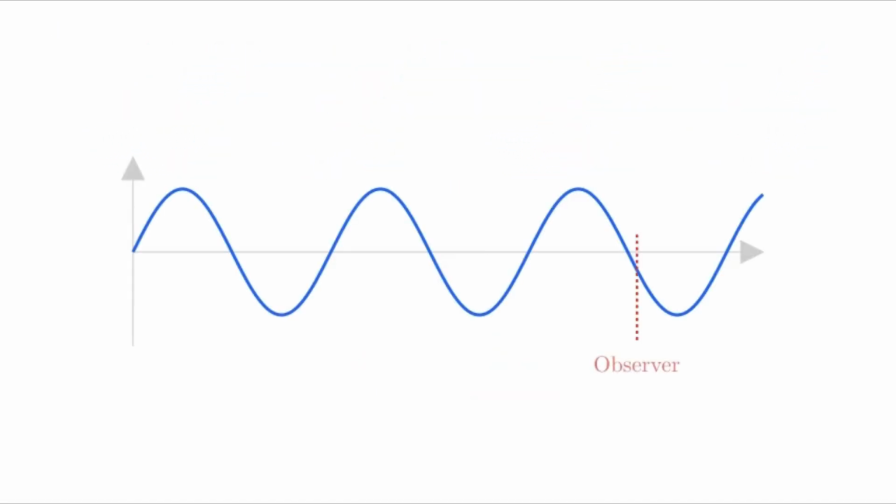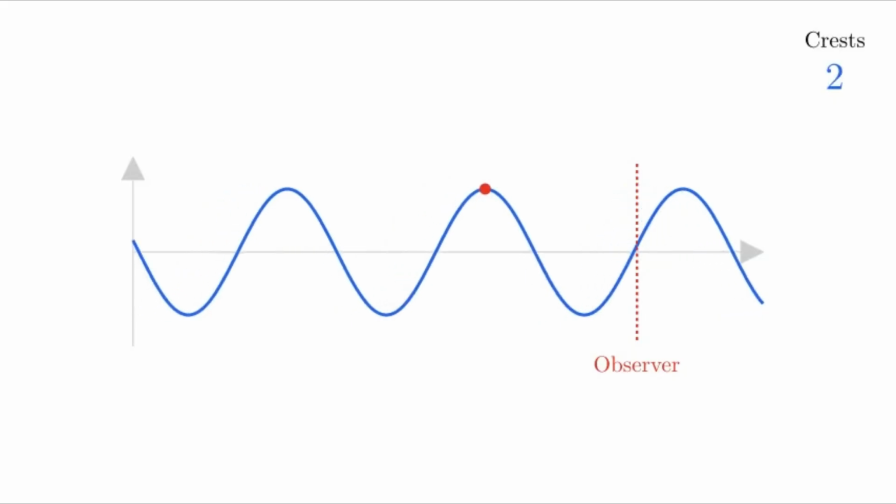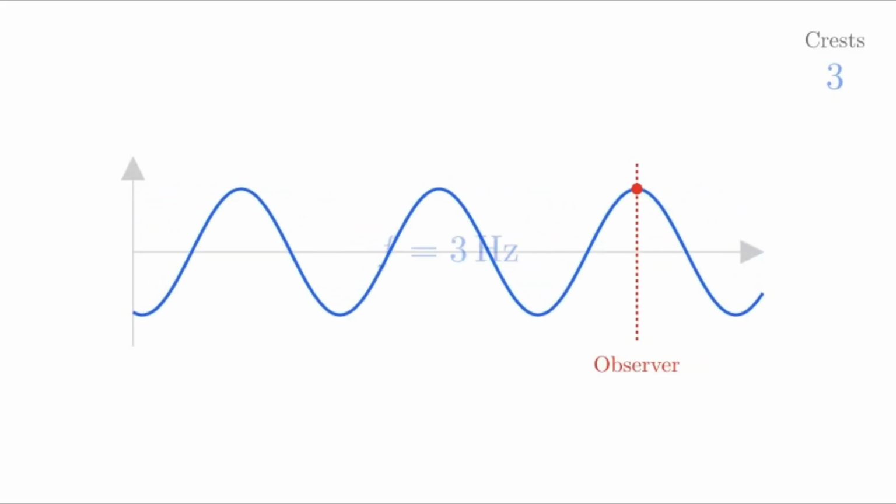Imagine watching a wave from one fixed position. You don't need to follow the wave. Just count how many crests pass you each second. That's called the frequency.